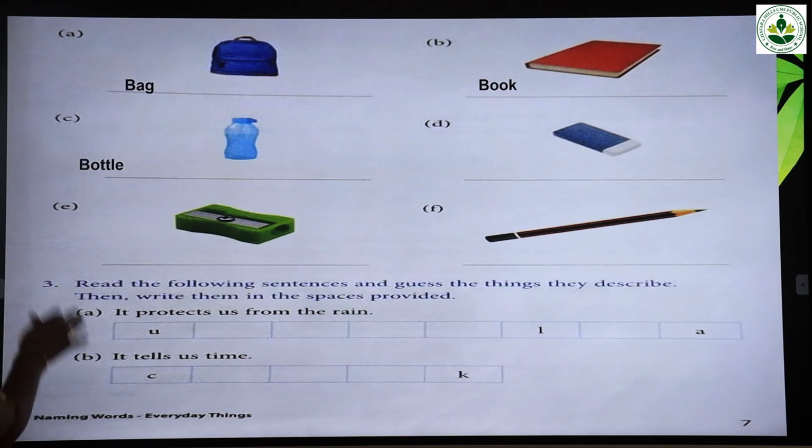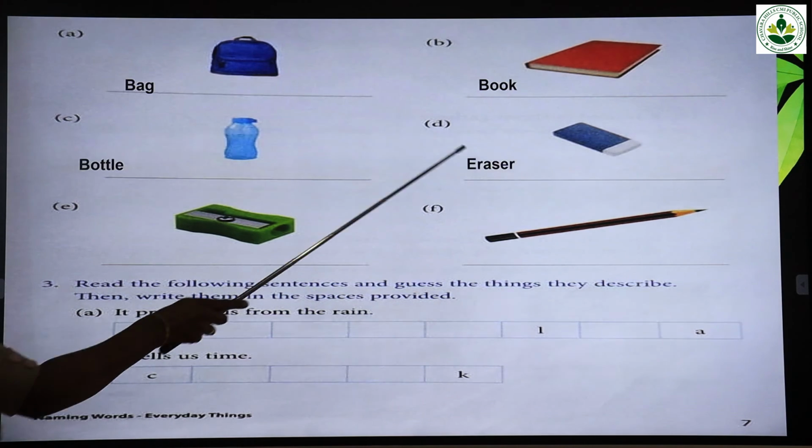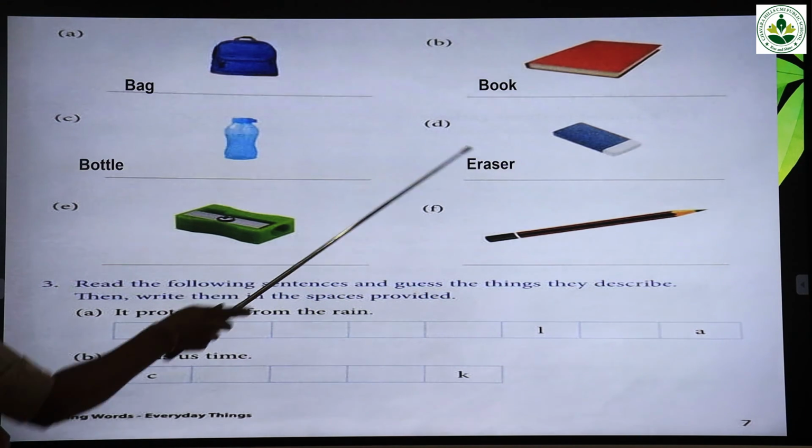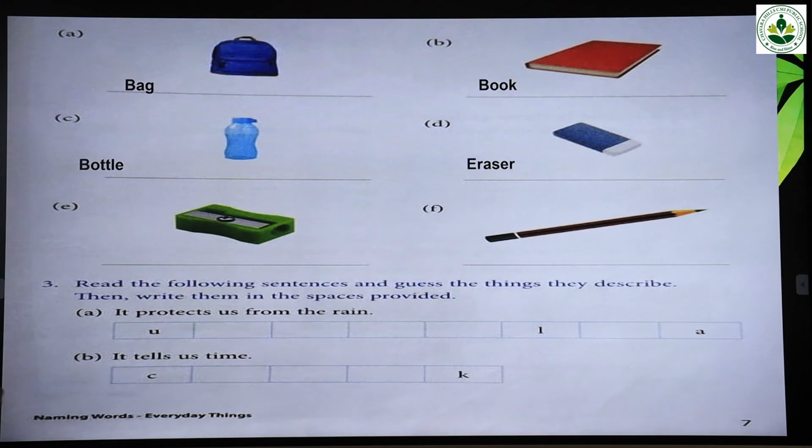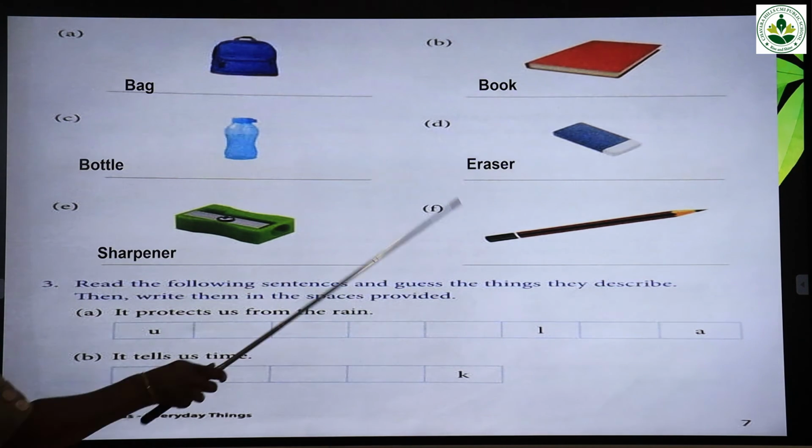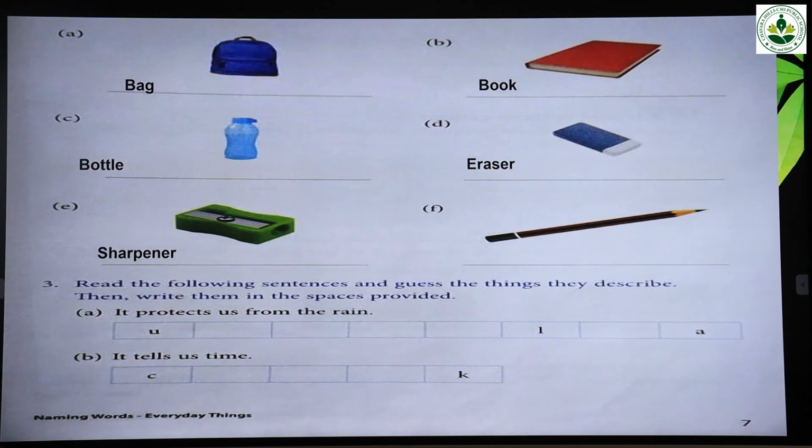Here we can see eraser. What is this? Eraser. Then what is this? This is a sharpener. Then look here. What is this? This is a pencil. Okay. Did you finish writing? Shall we go on to the next exercise?